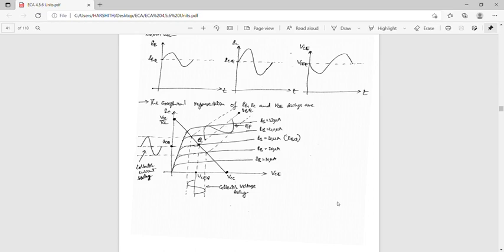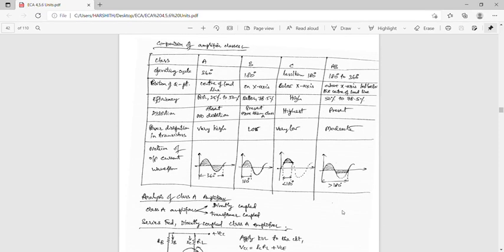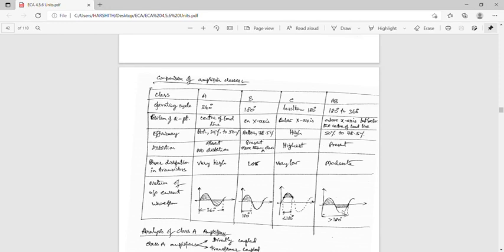So this is the graphical representation of the IB, IC and VCE swings. The next one is the comparison of the amplifier classes. What are the amplifier classes?